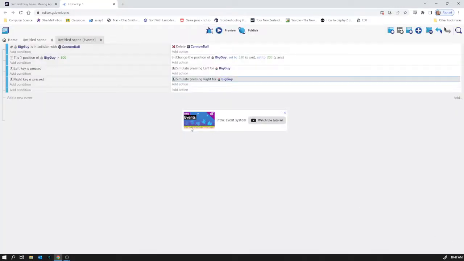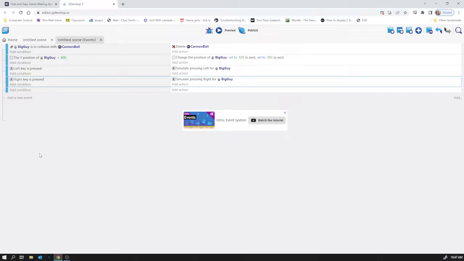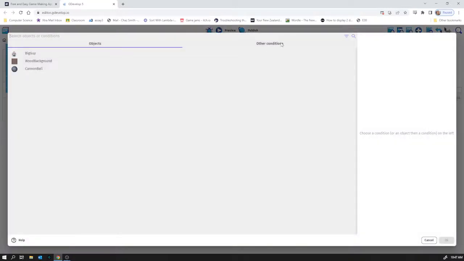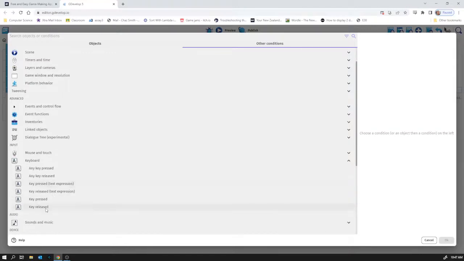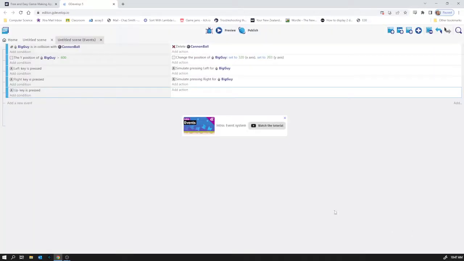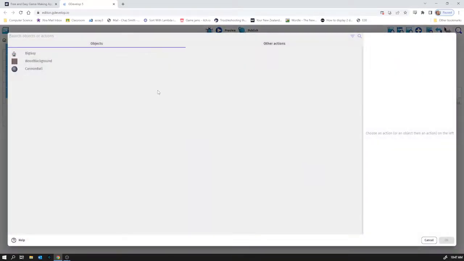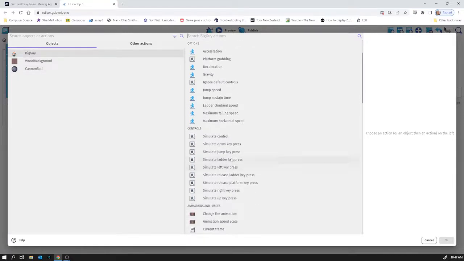Okay, and then Control V again. Can we do that? No, cancel. All right, add condition. Under other conditions, keyboard. Where's keyboard? Keyboard. On key pressed, and it's going to be, in this case, up, and up is arrowed, big guy simulate jump key press.